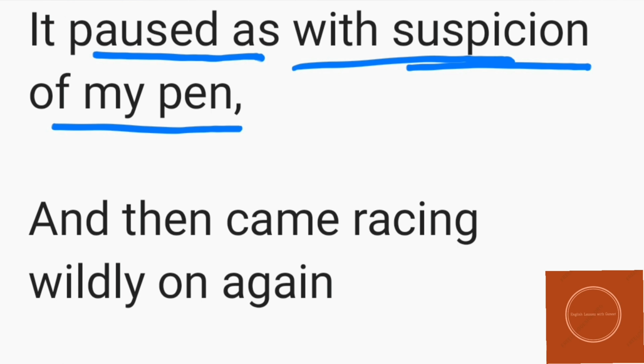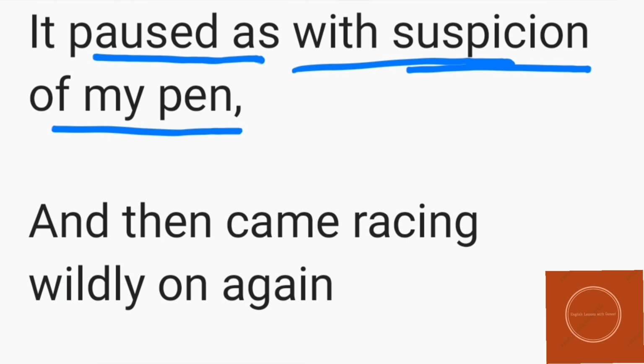So he just paused with the suspicion of the pen, and then came racing wildly on again to where my manuscript was not yet dry. First we talked about how he was on the paper, and how he went across whatever the poet had written, and after that the mite started to move here and there, and now it had paused with the suspicion of the pen of the poet.